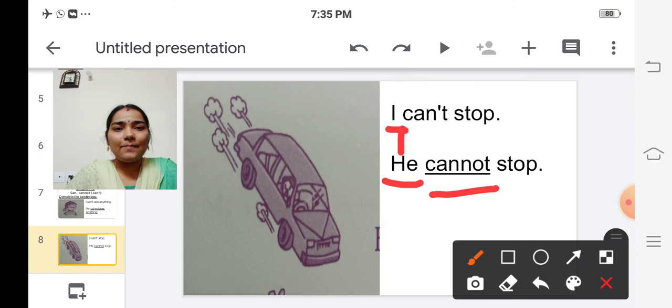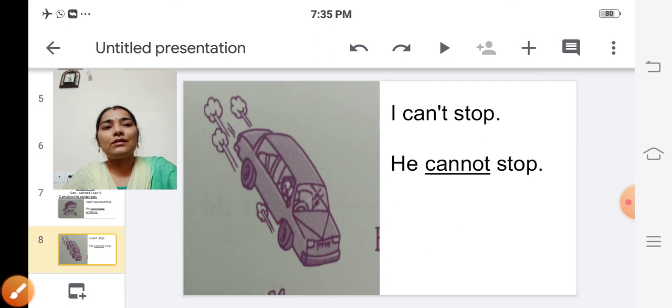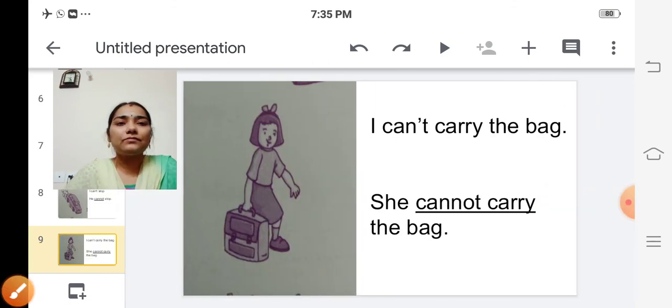Okay, children, shall we move on? Yes. The next one, look at the picture. What do you see? A girl is trying to carry the bag, isn't it? A small girl is trying to carry the bag. So what does she say? I can't carry the bag.